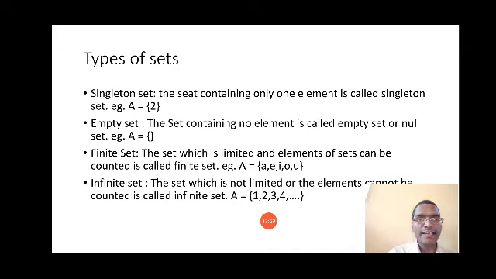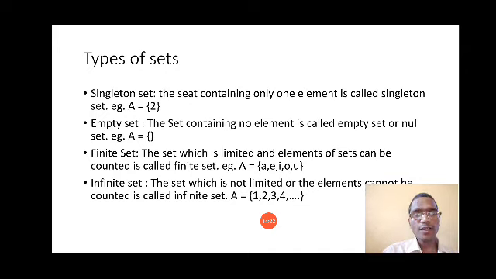Now in this set you can see your starting number is 1, but we don't know where this set will end. 1 2 3 4 dot dot dot means this set is going further, after 4 comes 5 6 7 8 and so on, infinite. So this set is infinite because it cannot be counted.